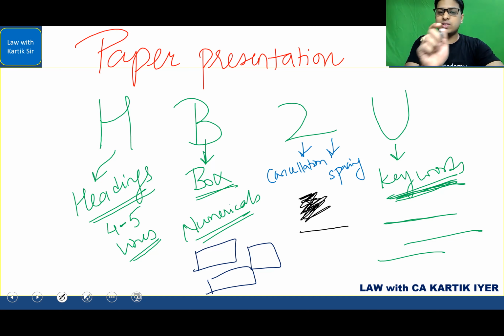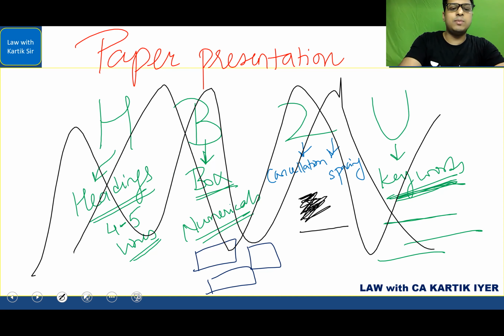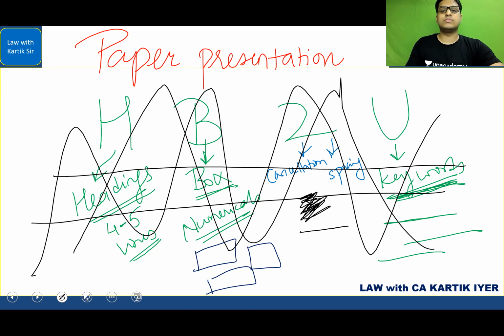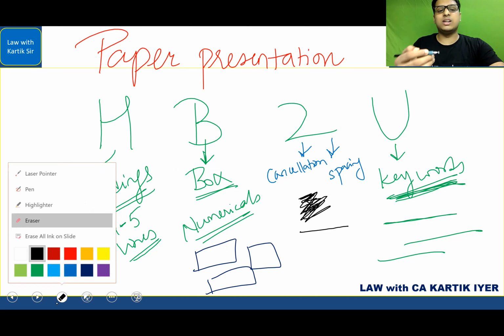You are cancelling with a single stroke. Also, sometimes it happens in exams, you are writing a paragraph, then you realize, no, I didn't want to write that. So I have seen many students do this kind of cancellation on the entire paragraph. Then they'll put this line, they'll make 2 mountains, they'll make a river also there. Now you see how this looks. It really destroys the presentation, and it really doesn't give a good feel.